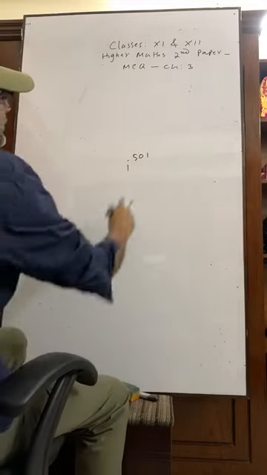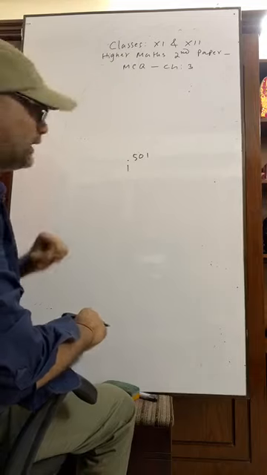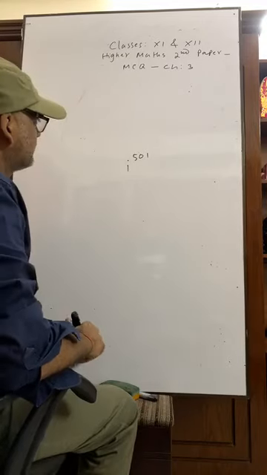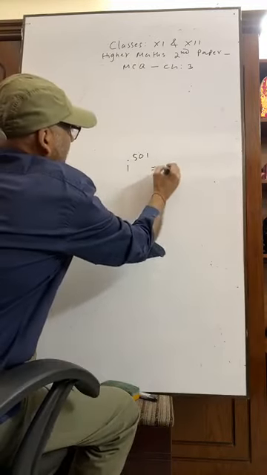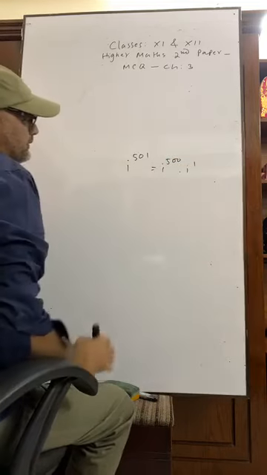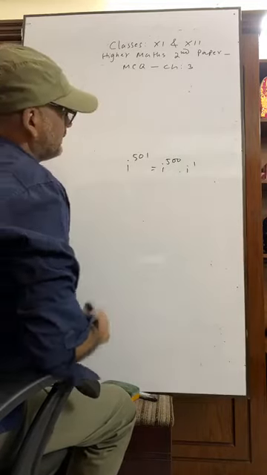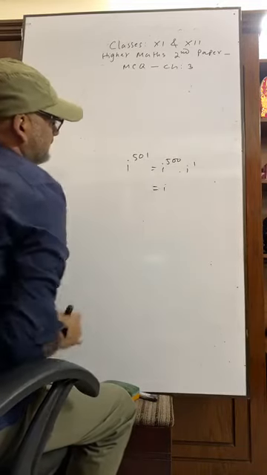That means if we divide 1 by 4, the remainder will be 1. What is meant by this? It can be written as i to the power 500 into i to the power 1. So i to the power 500, you will omit it, so the result is i.